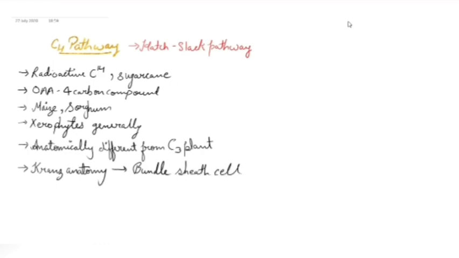So in C4 plants, two types of cells are involved in photosynthesis or in the dark phase. One is the bundle sheath cell, and the other one is the mesophyll cell.